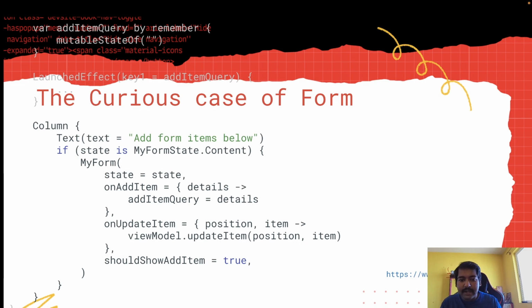And on update item, I am just calling viewModel.updateItem, right? Now whether or not to allow the user to add an item, here I am keeping it as always true, but sometimes you have a limit on items. You don't want the user to add more than, say, 5 items. So in that case, you can put some logic here.